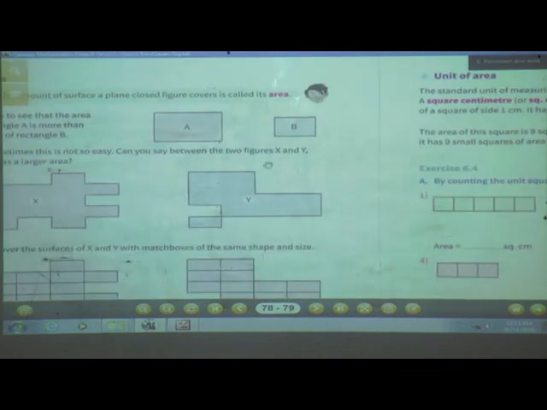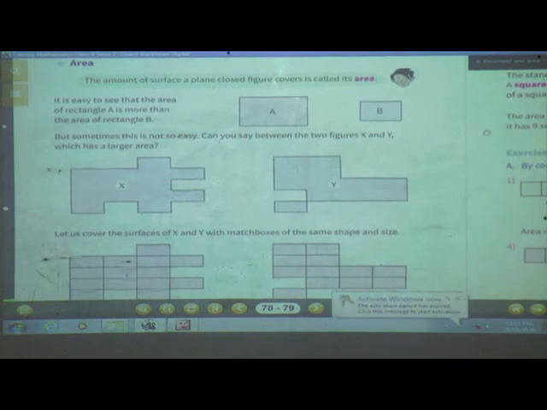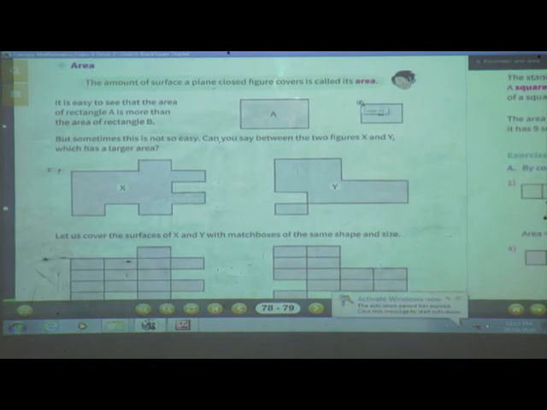Now we are going to study about area. Now what is area? The amount of surface a plane closed figure covers is called its area. See what they are saying? The amount of surface a plane closed figure covers is called its area.